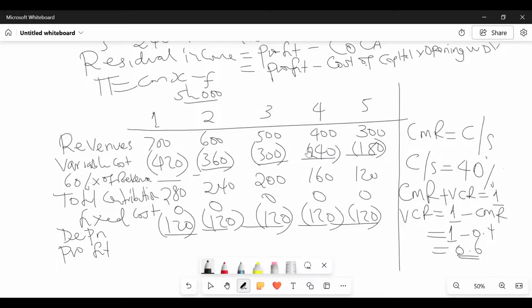So 280 minus 120 gives me what figure? 160. 240 minus 120. 120. 80. 40. 0. So then we have our profits. But this profit, they would still want us to cascade it down to what we call residual income. So how do we get this residual income?